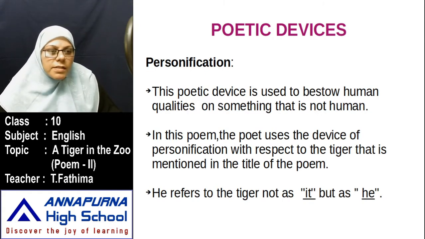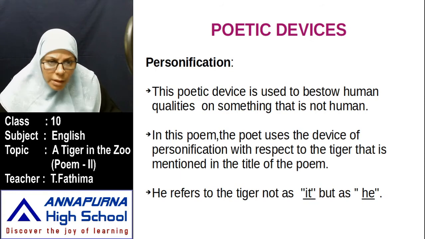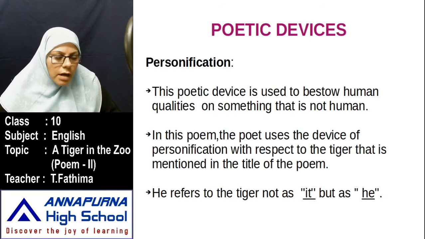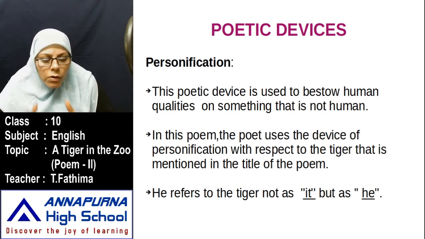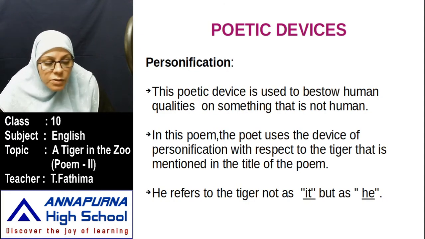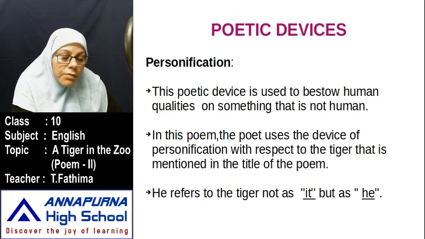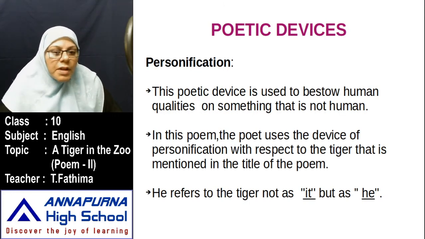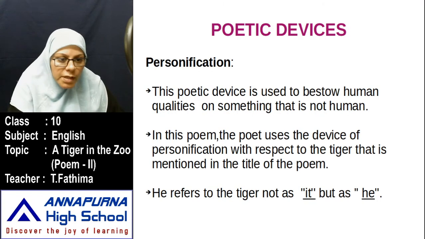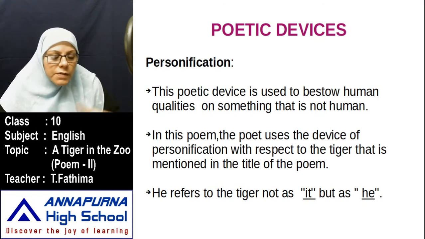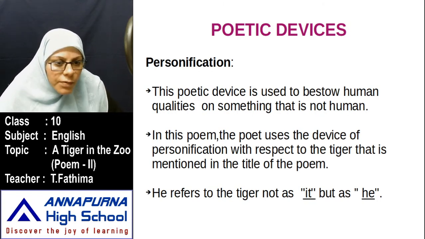For example, the stars are dancing in the sky, the sun is feeling shy, the moon is hiding. We say, will the moon hide? No, it just goes behind the clouds. That atmosphere tells us the moon is hiding, the stars are dancing. So dancing, hiding, all these activities, who will do them? Human beings will do. But we are comparing with whom? With non-human things. So when we take human activities to non-human things, that is called personification.